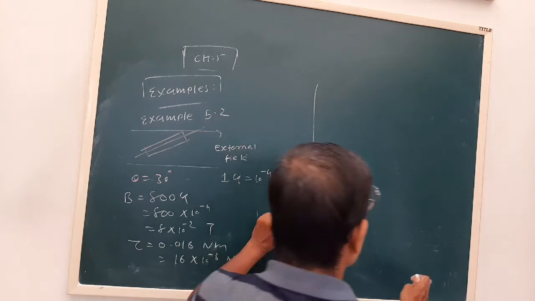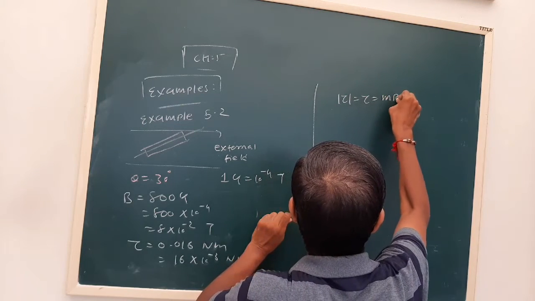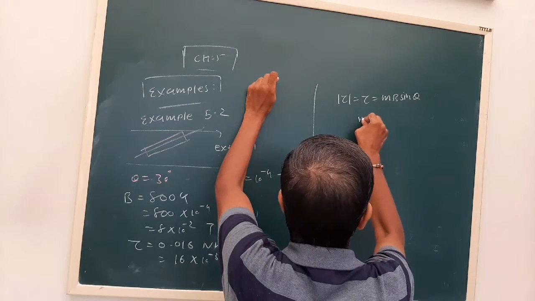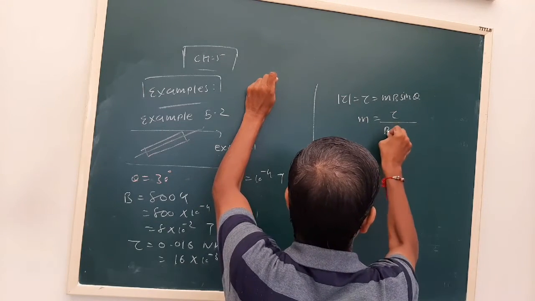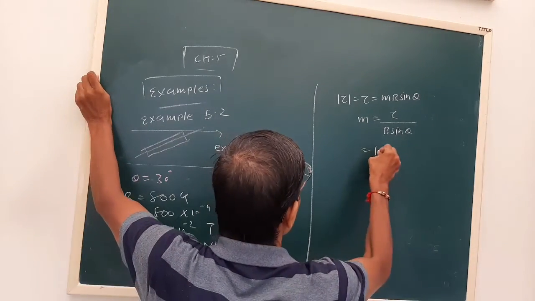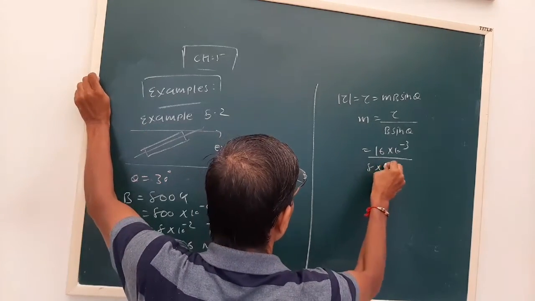See, what is the formula for the torque acting on a bar magnet that we have discussed? Torque is mB sin theta. Okay, so we make m the subject of the equation, that is torque upon B sin theta. Torque is 16 into 10 to minus 3, magnetic field is 8 into 10 to minus 2.